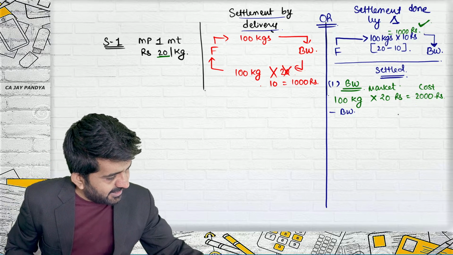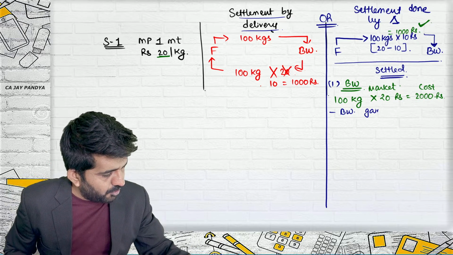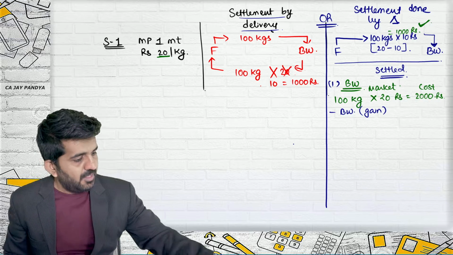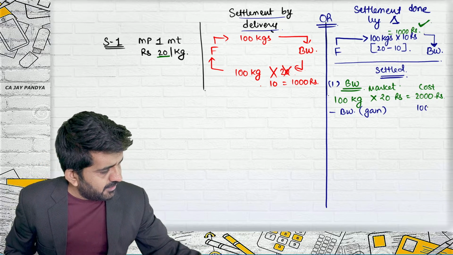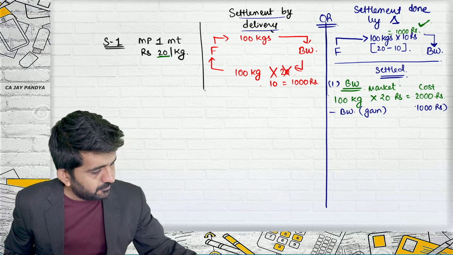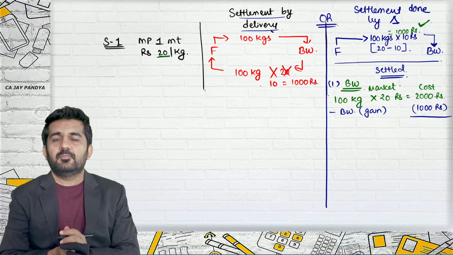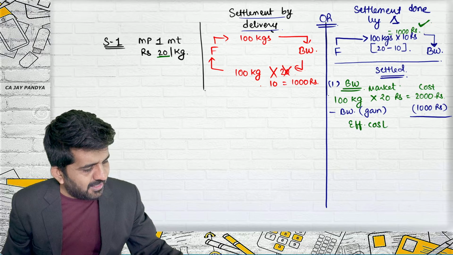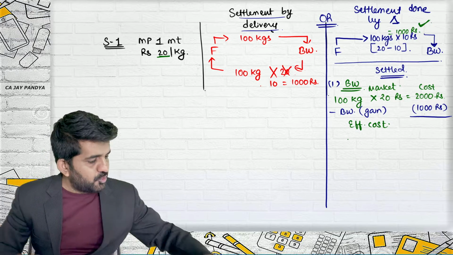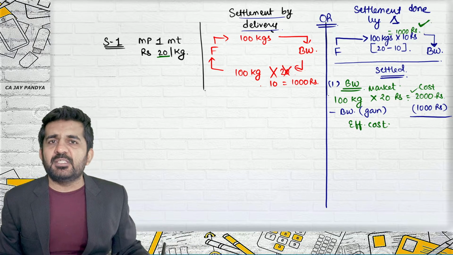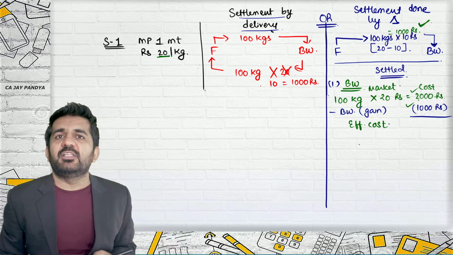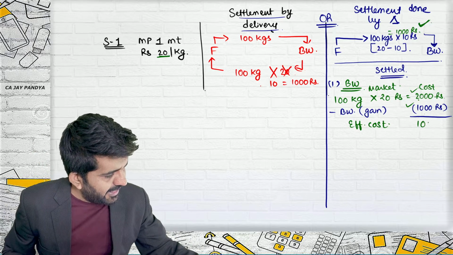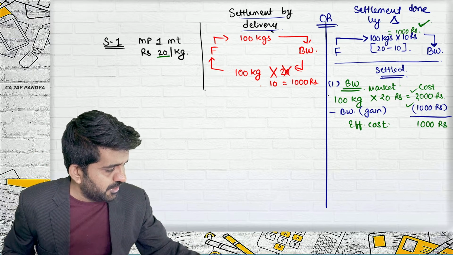What are they getting from the contract, Balaji Wafers? It is a gain for Balaji Wafers. 1000 rupees. What is the effective cost of Balaji Wafers? They have spent 2000 rupees. They have received 1000 rupees. The net cost is 1000.